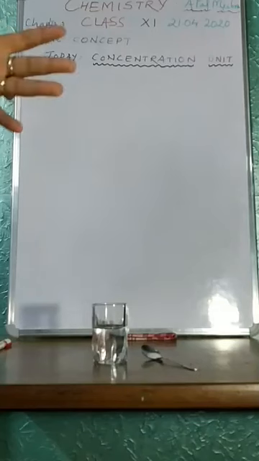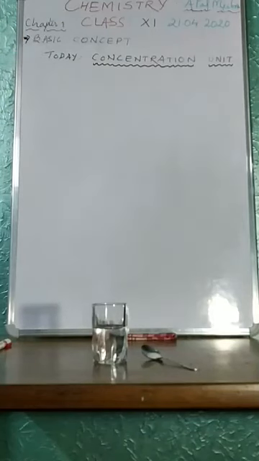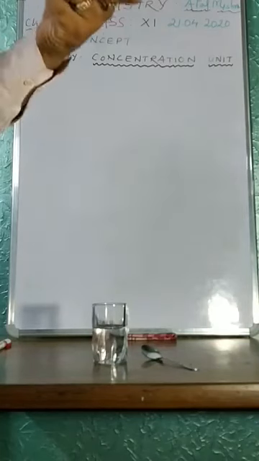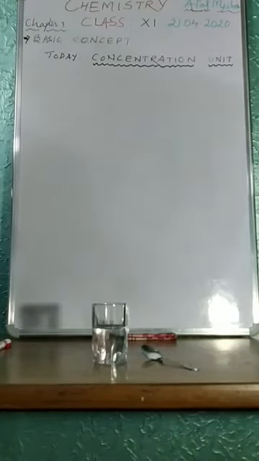Now concentration unit is what? See, chemistry involves some fundamental ideas, you can say fundamental properties, that is fundamental experiments, that are very important and necessary for the study of chemistry, and one of them is the solution.